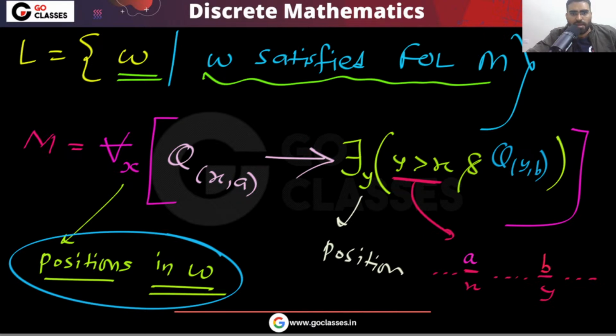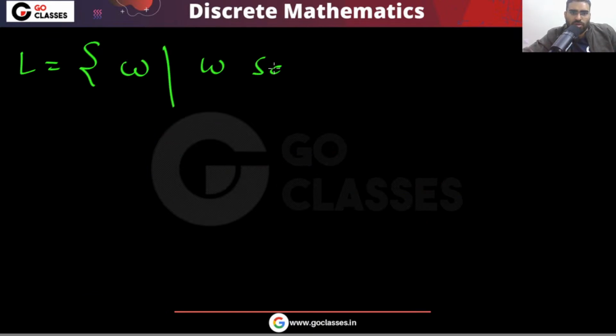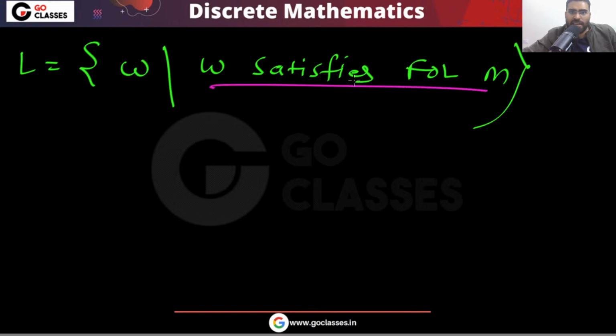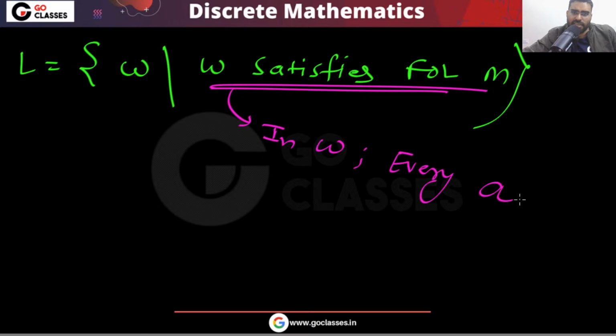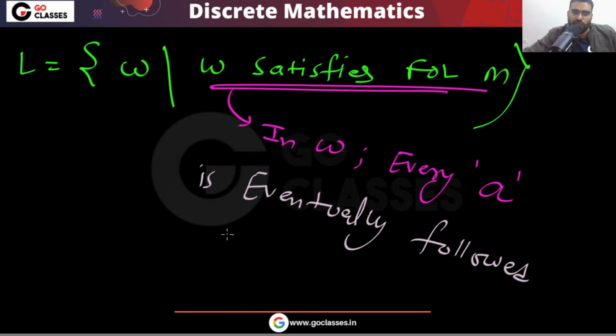So can I say that W satisfies first order logic formula M? It means that in W, every A is eventually followed by B, isn't it?